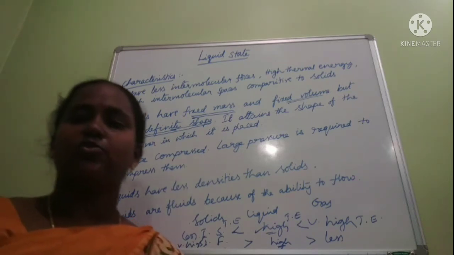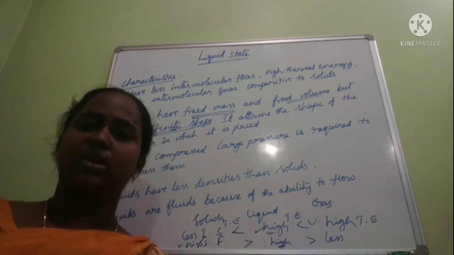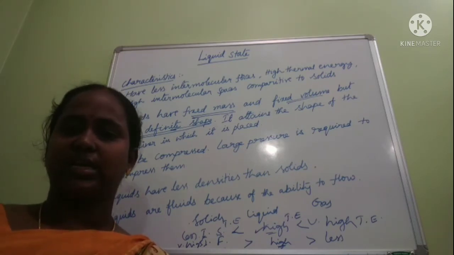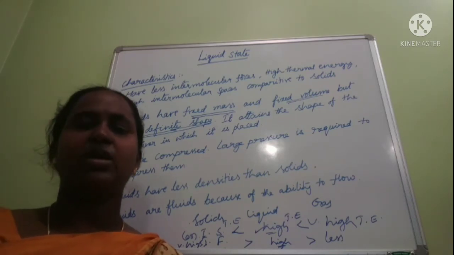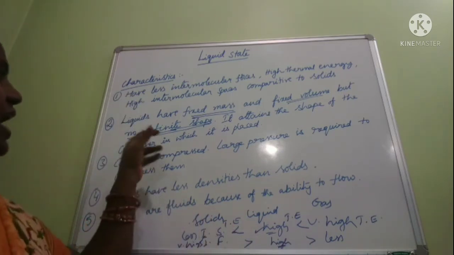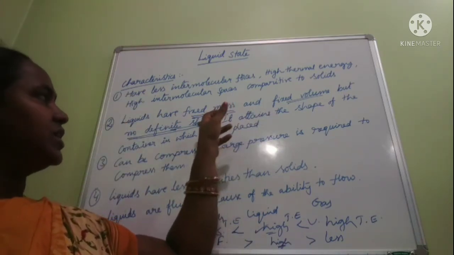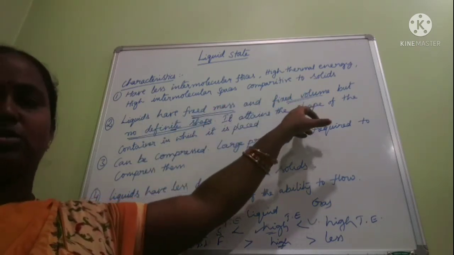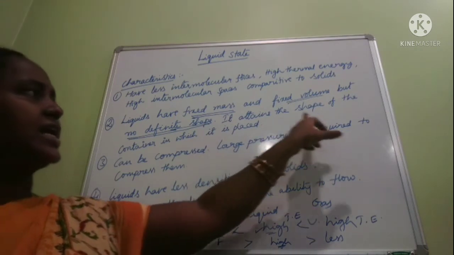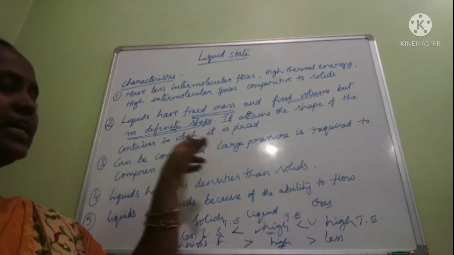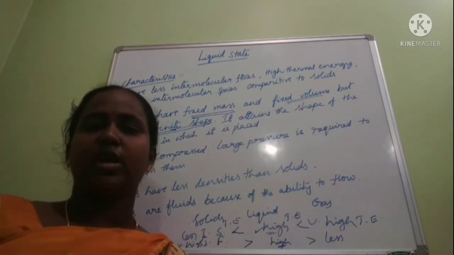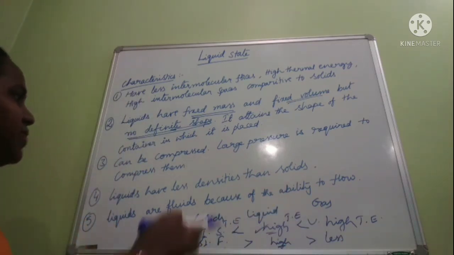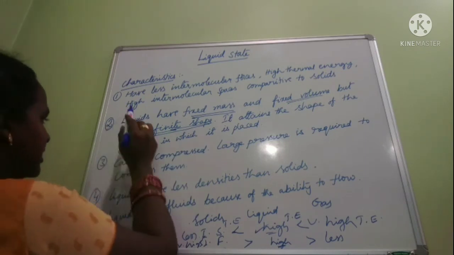If water is filled in a bottle, it attains the shape of the bottle. If we keep it in a bucket or any other container, the liquid attains that shape. So liquids have fixed mass and fixed volume, but no definite shape. That is the second point.